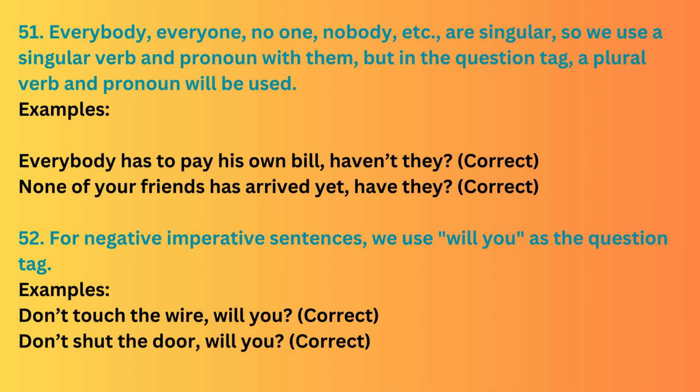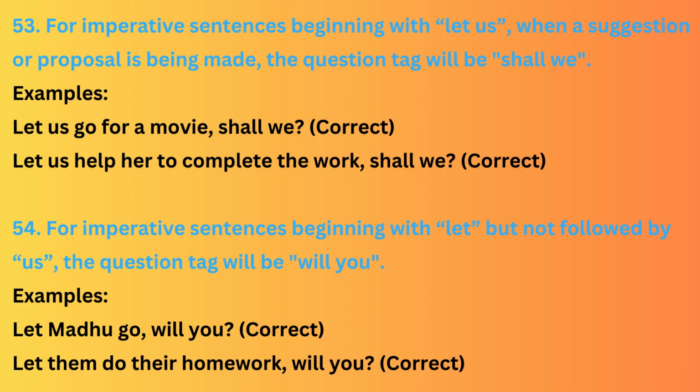52. For negative imperative sentences, we use will you as the question tag. Examples. Don't touch the wire, will you? Don't shut the door, will you? 53. For imperative sentences beginning with let us, when a suggestion or proposal is being made, the question tag will be shall we. Examples. Let us go for a movie, shall we? Correct. Let us help her to complete the work, shall we?